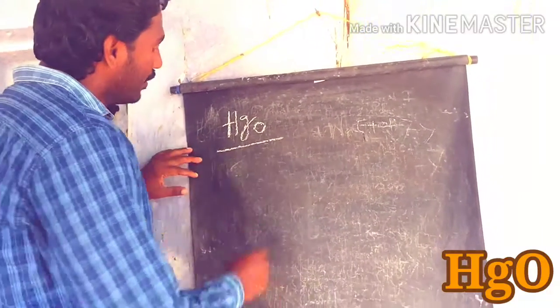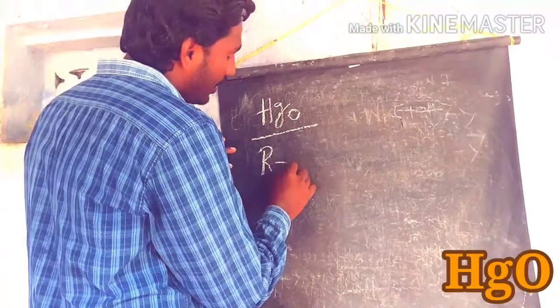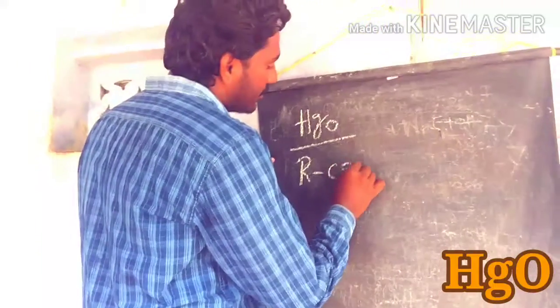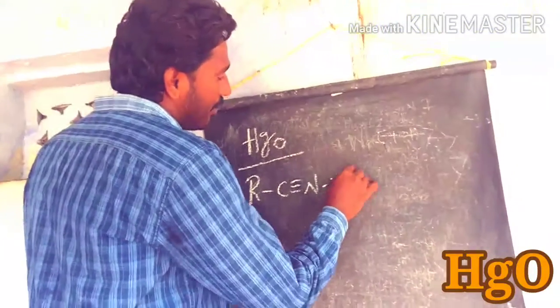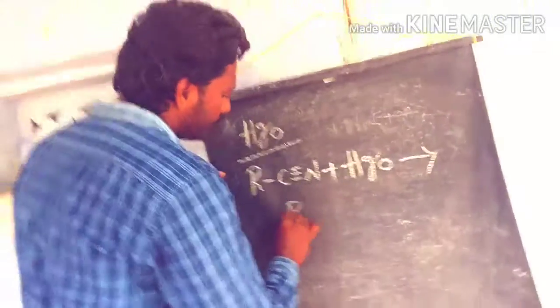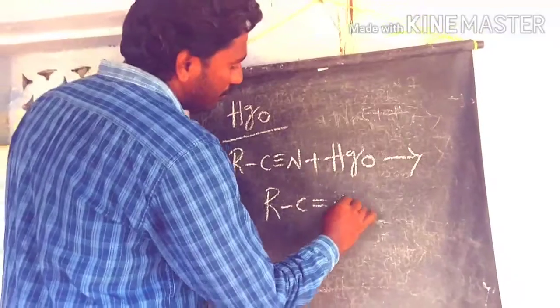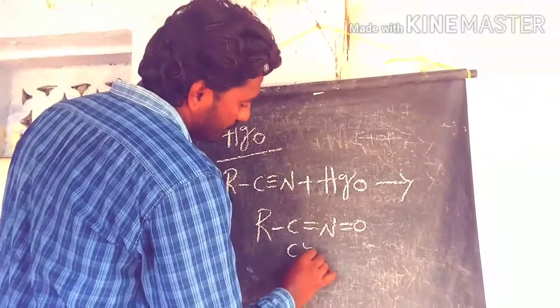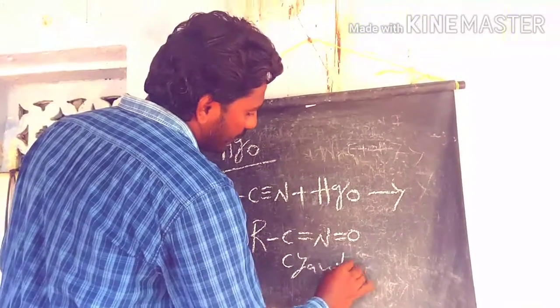The cyanides are oxidized by mercuric oxide to form the cyanates. So this is the cyanate we are getting.